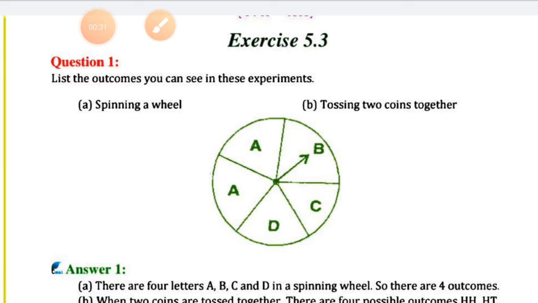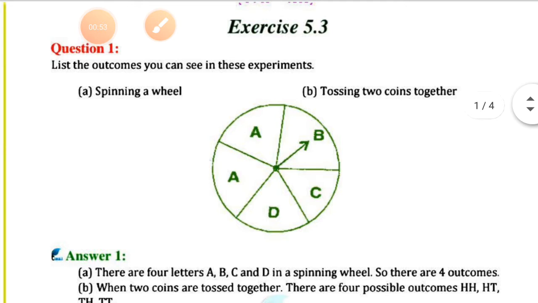For example, it is a cloudy day. So what is the chance that it will rain today? It may happen, it may not happen. On Sunday, is there a holiday? Yes, it is fixed. So it will happen 100% that there is a holiday on Sunday.